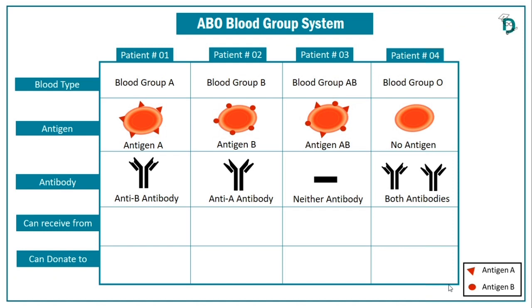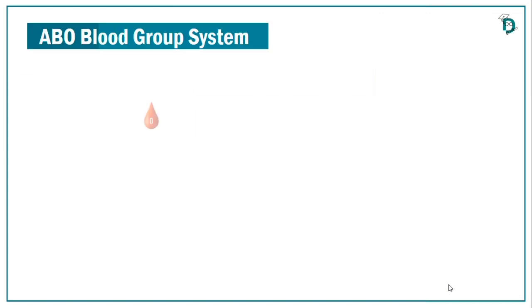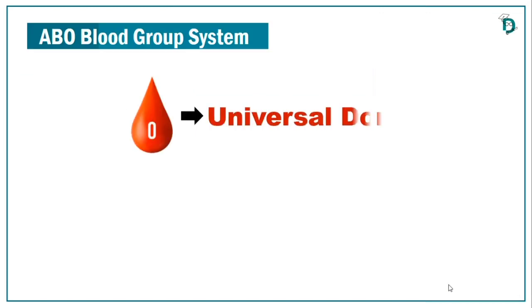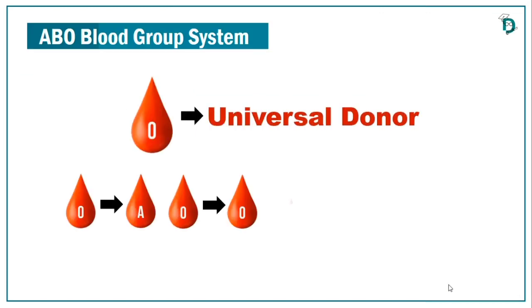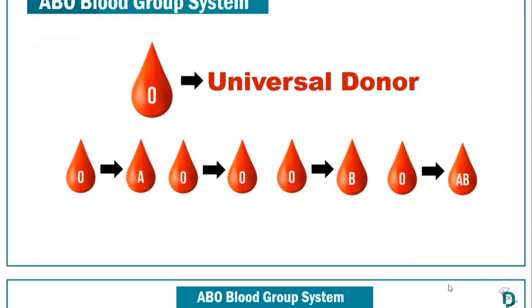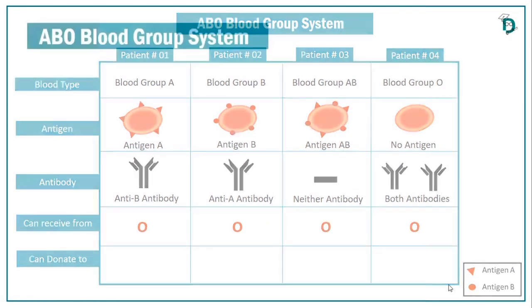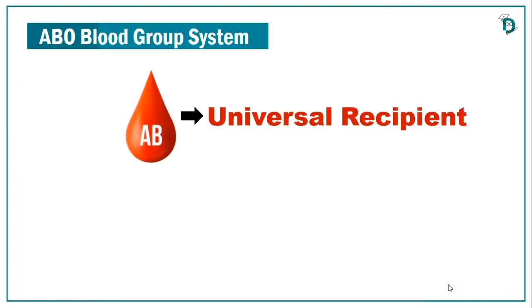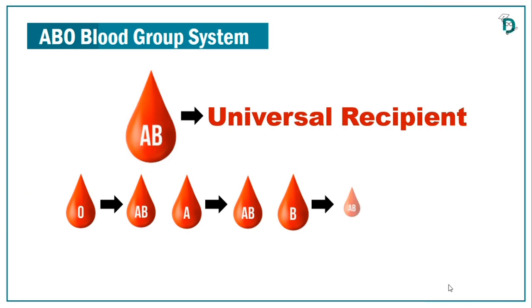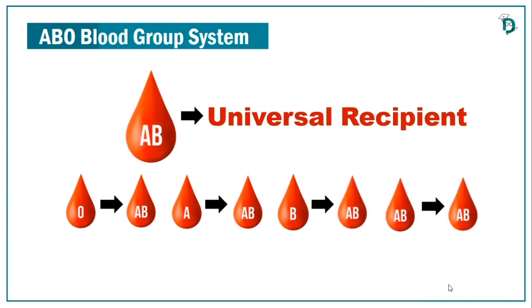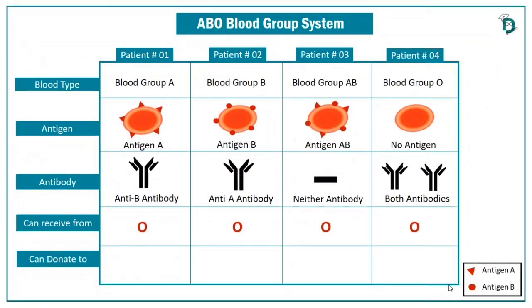Before discussing each with an example, you should know people of blood group O are universal donors. Universal donors can donate blood to all other blood types, or in other words, all other blood types can receive blood from O. Similarly, AB is universal recipient and can receive blood from all other blood types, or in other words, all other blood types can donate blood to AB.